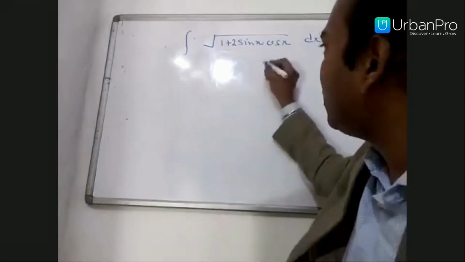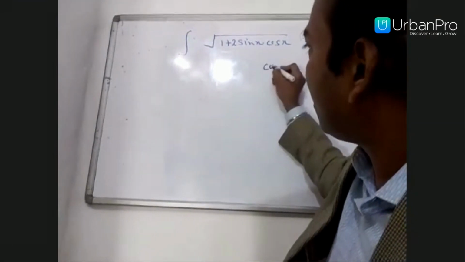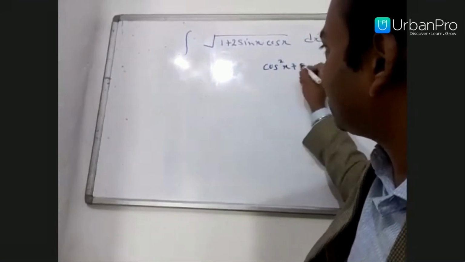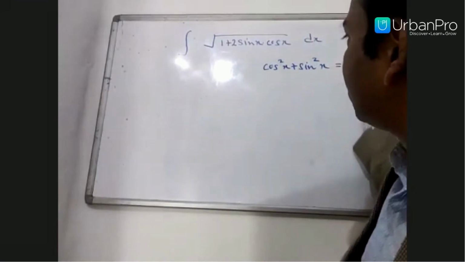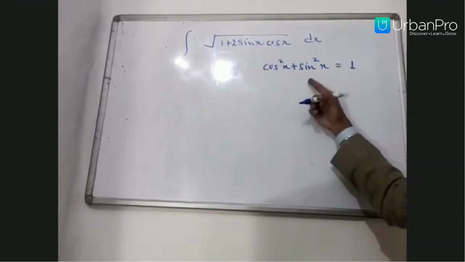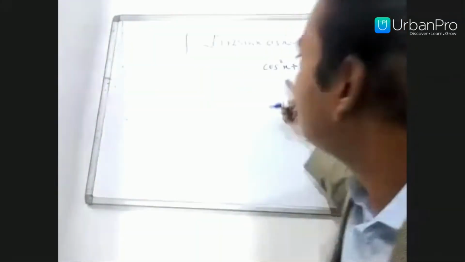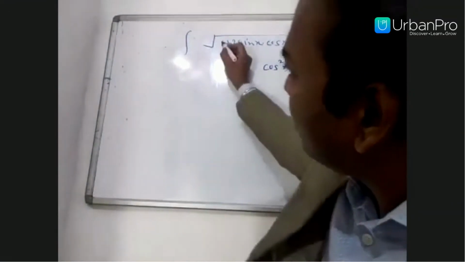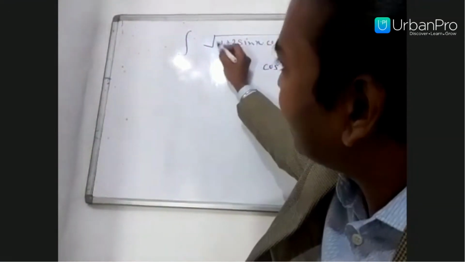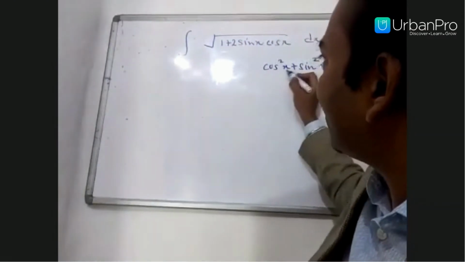We know cos square x plus sin square x equal to 1, the basic trigonometrical concept. We can replace this 1 by cos square x plus sin square x.